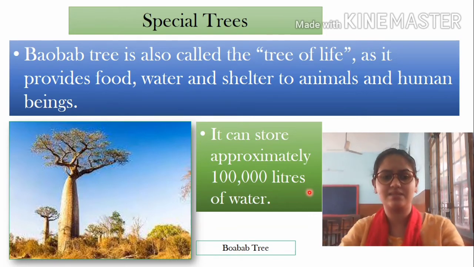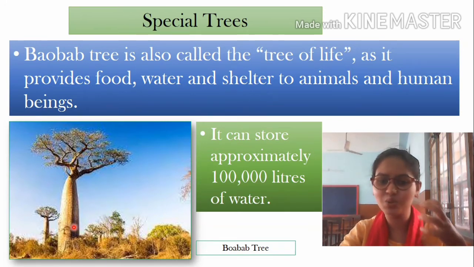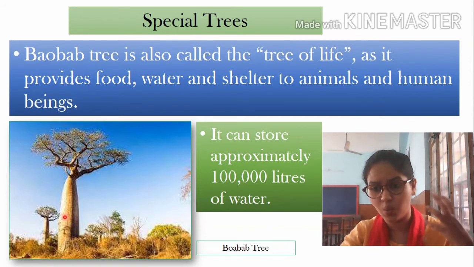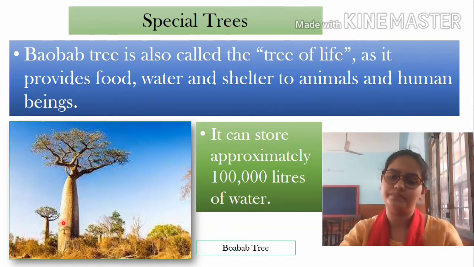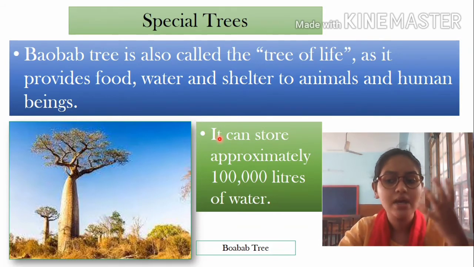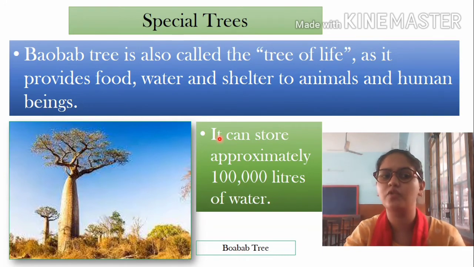In this picture you can see the baobab tree. That's why it's so thick. Its roots are so thick, because they are storing so much water inside it. So you have to learn about the special trees because these are special. Why? Because they are providing so many things to living beings. And this is one special tree for us, the baobab tree.